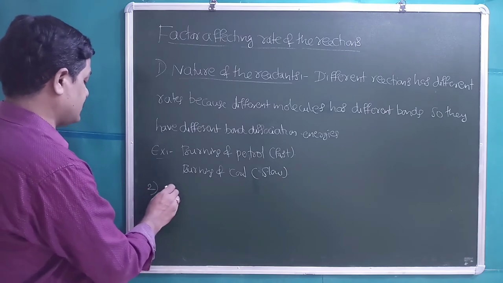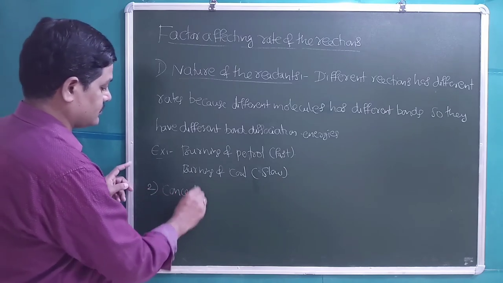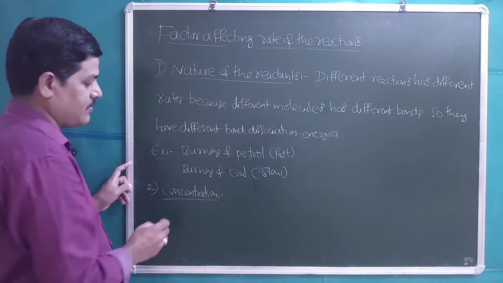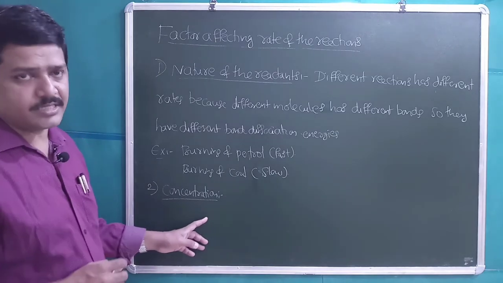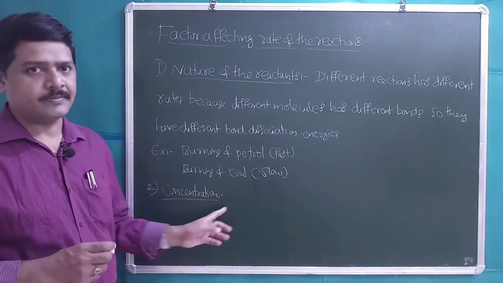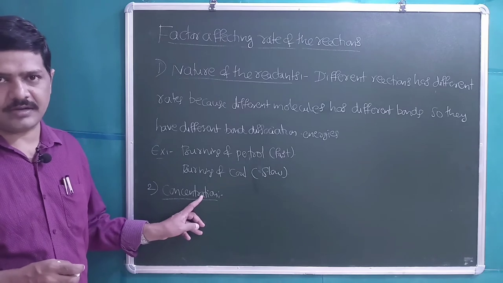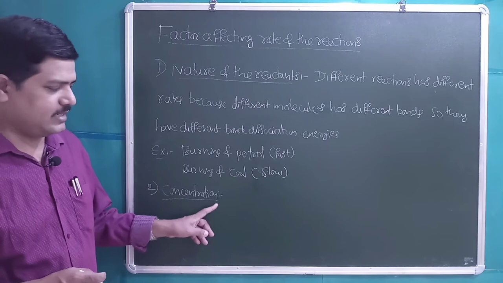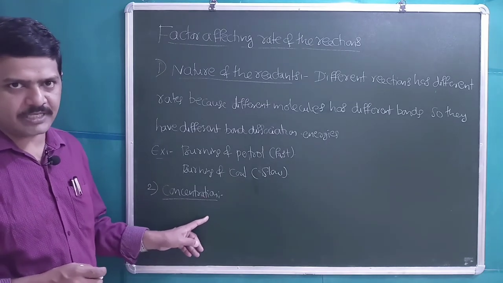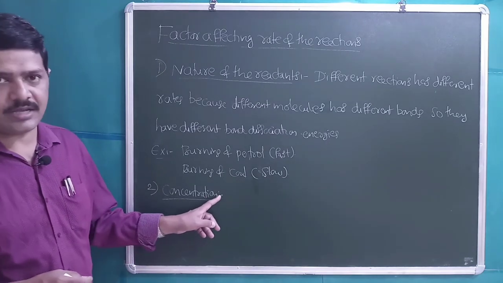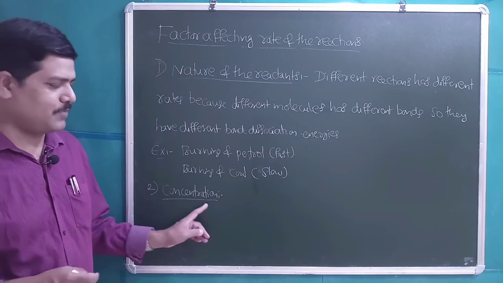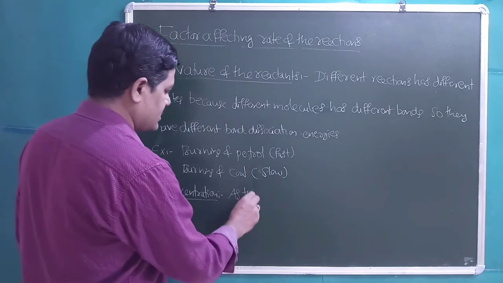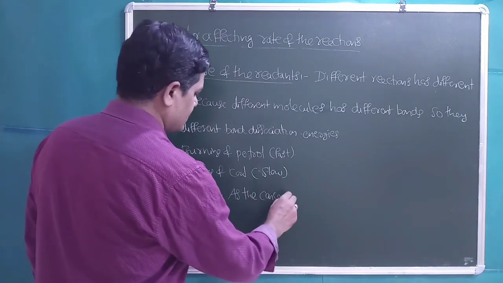Second factor is concentration. Students, the entire chapter of chemical kinetics deals mainly with two topics, that is concentration effect on rate of reaction, and the other one is temperature effect on rate of reaction.